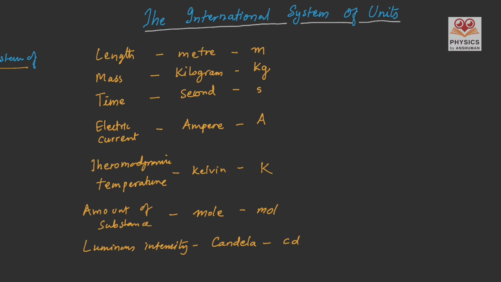Let me also write down 2 supplementary units. One is for the plane angle or the angle. This physical quantity is dimensionless and we measure plane angle or angle in SI units in radian. So radian is the SI unit for plane angle or angle. Let me show you the radian measure in the picture.